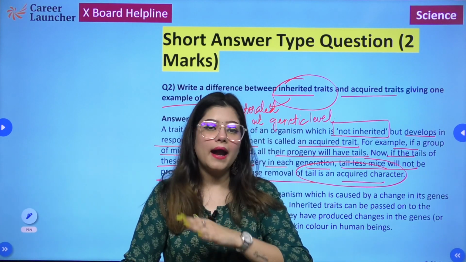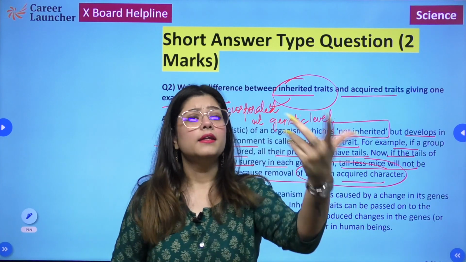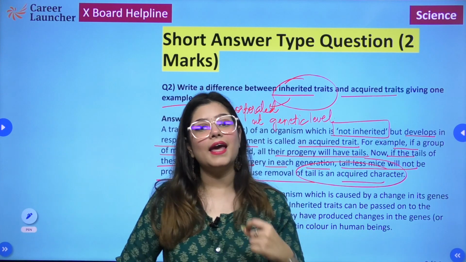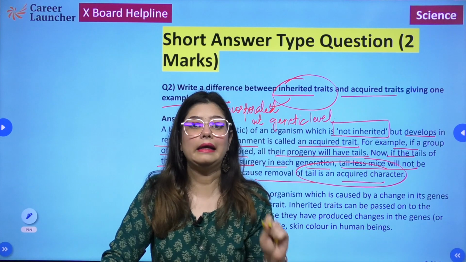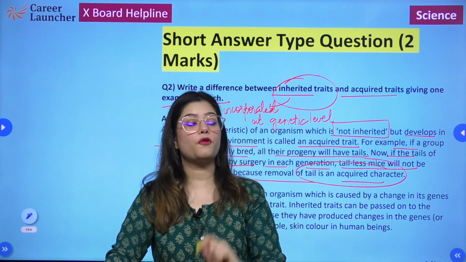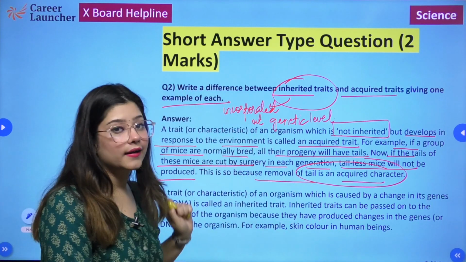So no matter for how many generations you cut the tail of the mice, the further generation will not be tailless, because this is a change that they have acquired. This is a change that has not been inculcated at the DNA level, so it will not be passed on from one generation to another. Let's have a look at inherited traits.